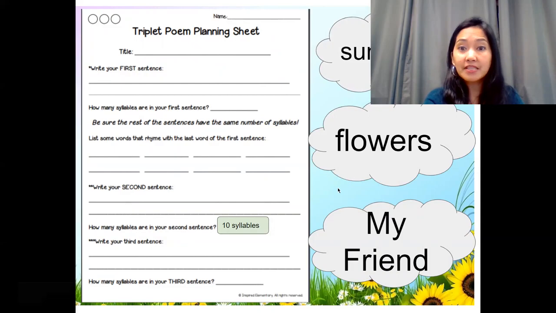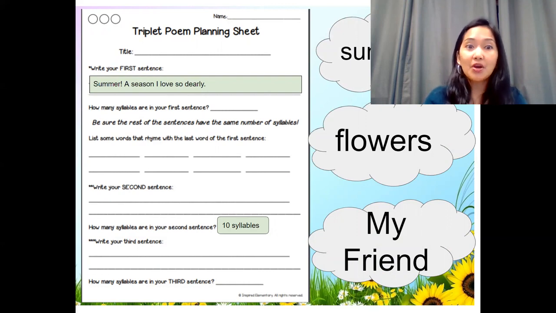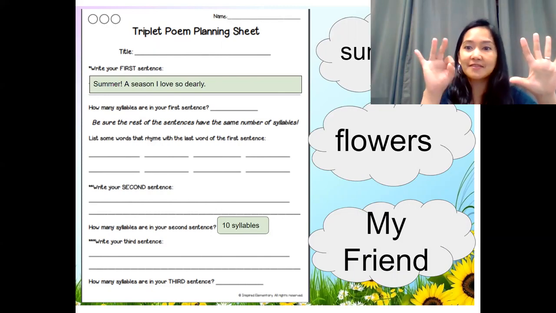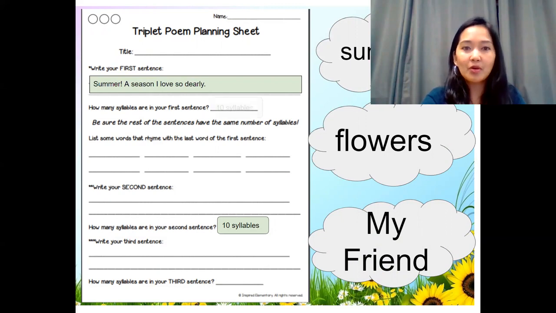Now, after the brainstorming, I started with my first sentence. So I came up with summer. I ended up deciding that I'm going to talk about summer. So: Summer, a season I love so dearly. If we count the syllables, summer, a season I love so dearly, I have 10 syllables in there. So I'm going to write that there for my number of syllables.